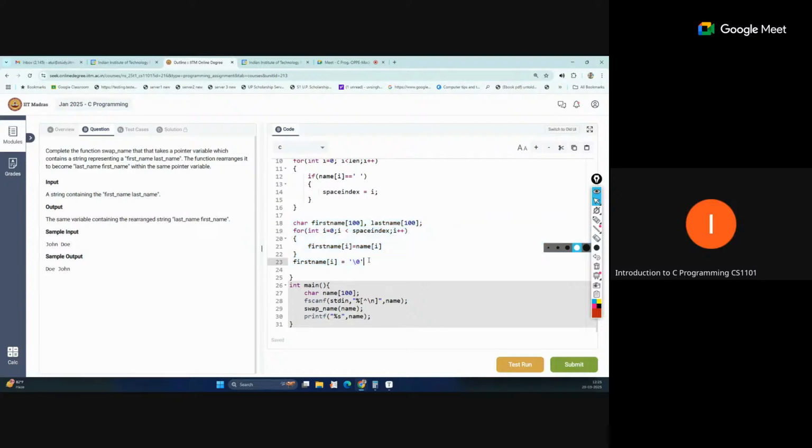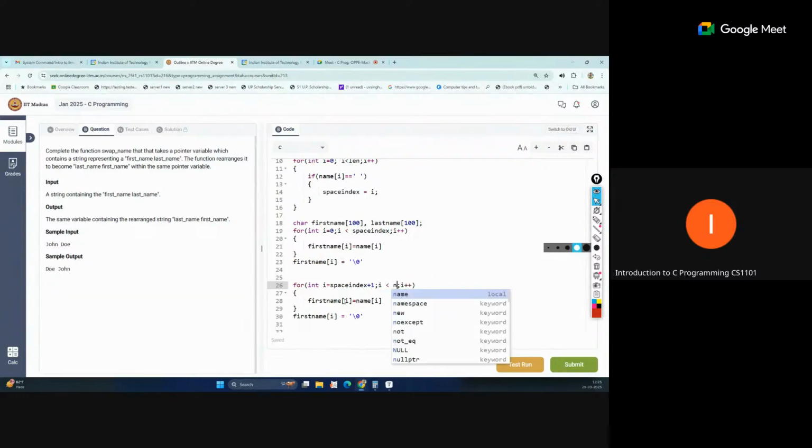So same part we will do for the second character, or last name. But this time this loop will run from the index, so I will start from space index plus 1, and it will reach till n minus 1.